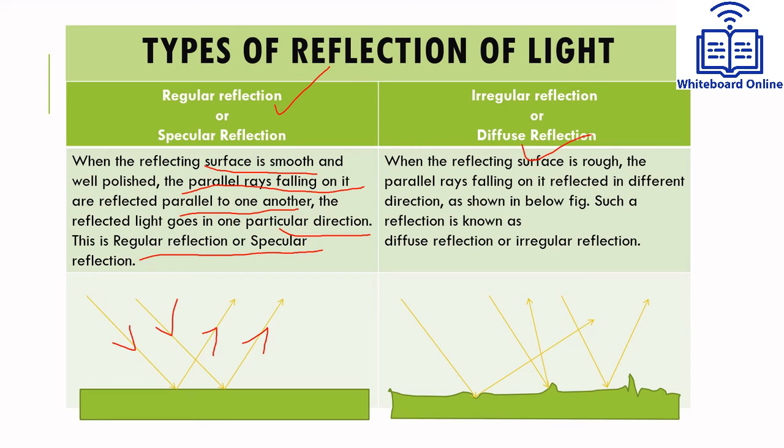Next one is irregular reflection. What does this mean? This means when the surface is irregular. See, here surface is irregular, right? Then what happens? Even if the incident light rays are parallel, the reflected light rays are not parallel to each other. They are irregular. They are randomly directed. So this kind of reflection is known as irregular reflection or diffuse reflection.